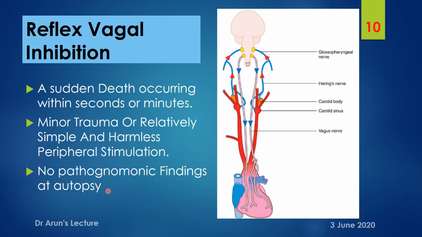And here, on the part of opinion, reflex vagal inhibition can lead to a negative autopsy, or otherwise the terms like where there is no finding or only a minimal finding has been presented, then it leads to an obscure autopsy, and ultimately even after doing a thorough medical, microbiological and pathological examination, we fail to reveal the exact cause of death.